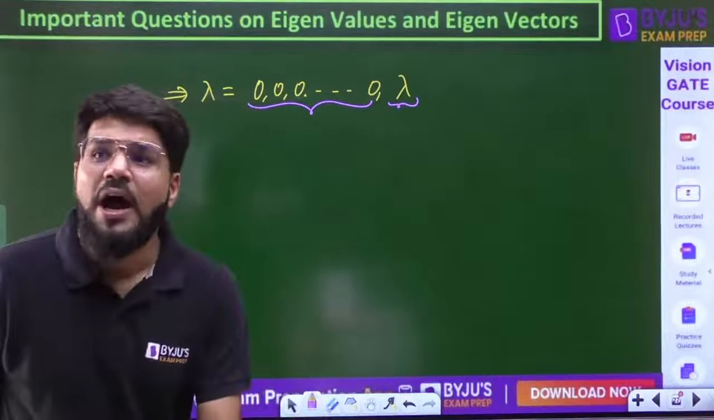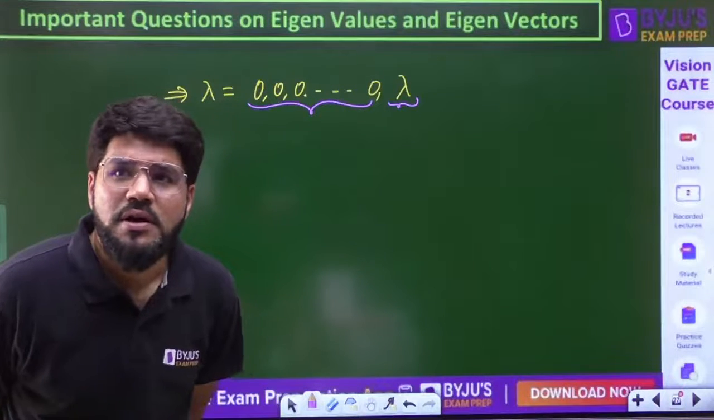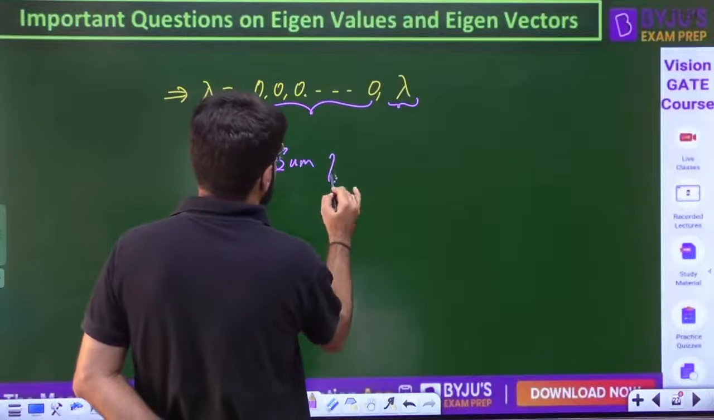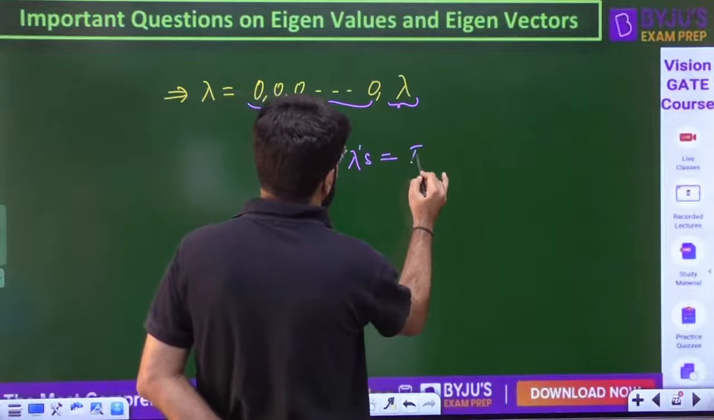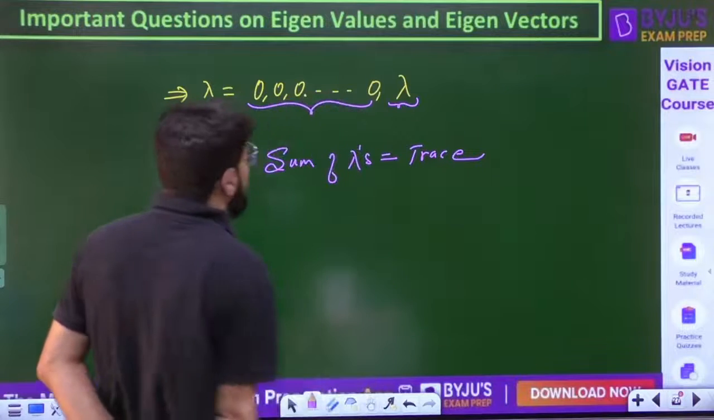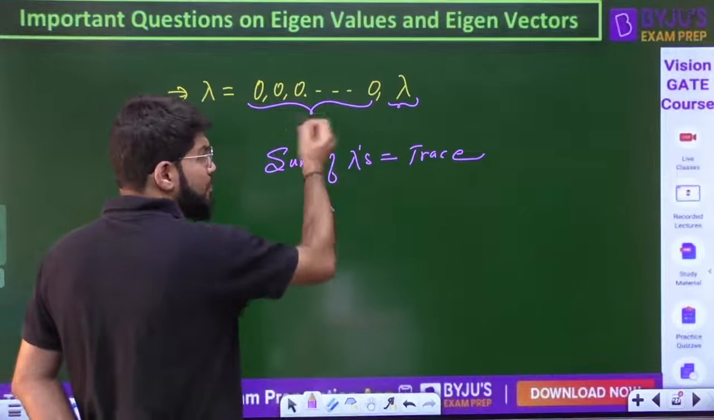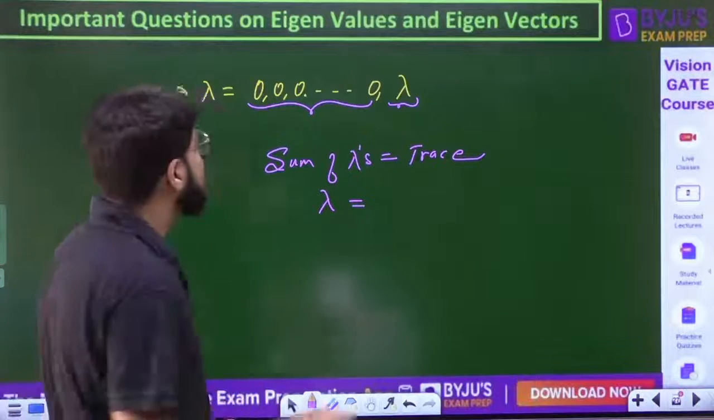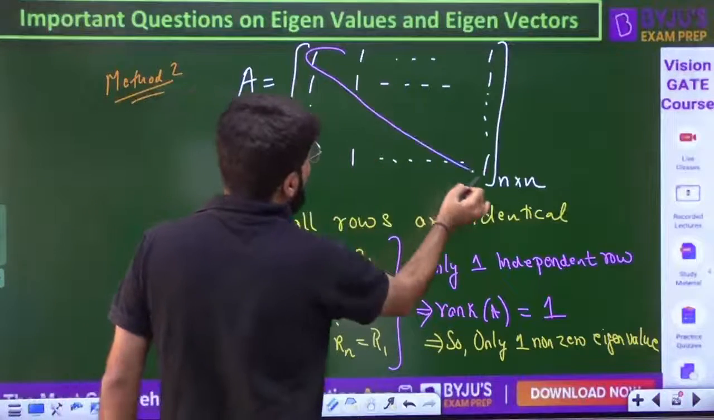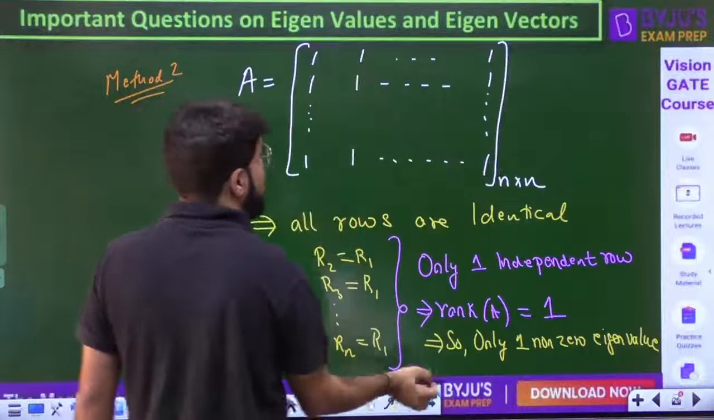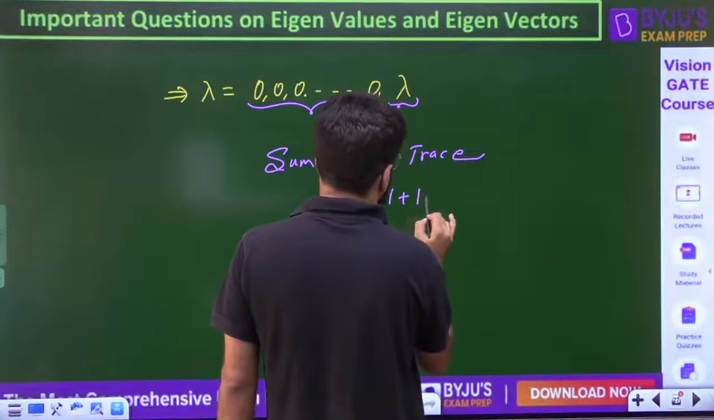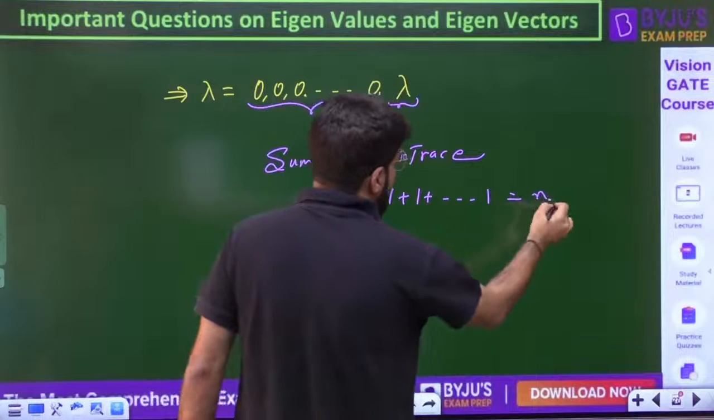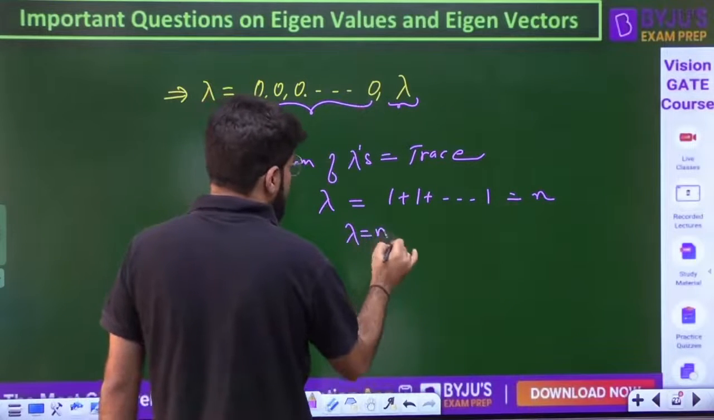Only one non-zero. How to find that non-zero eigenvalue? Dear, again apply the property sum of lambdas is equal to trace. Sum of lambda is simply lambda only because rest all are 0. And what is the trace of the matrix? Trace is sum of diagonal numbers 1, 1, 1, 1, 1, 1, 1. How many diagonal numbers are there? It is n times. So the sum of diagonal elements is n, and hence lambda equal to n.